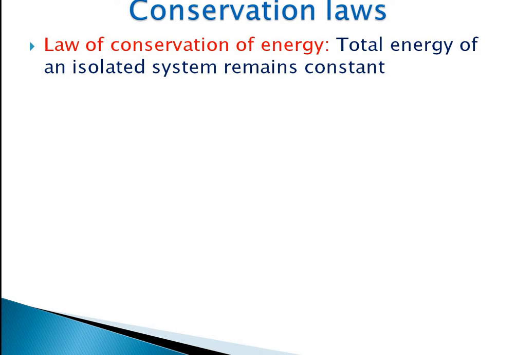So if you consider an isolated system, its total energy will always be constant. Various examples of the law of conservation of energy you have already studied. If you switch on a light, electrical energy is converted into light energy and heat energy. So there is no violation of the law of conservation of energy. Any process taking place in nature will always follow this law.